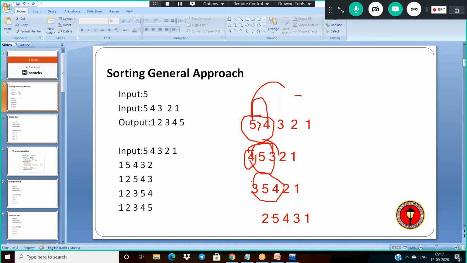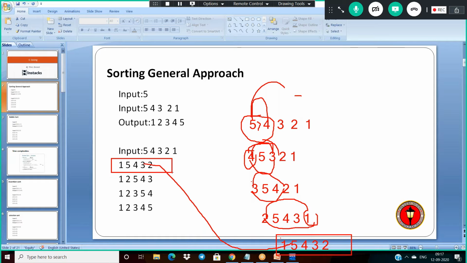So finally, the first index element is compared with the last. Is 2 greater than 1? Yes. Then do the swap. 1, 5, 4, 3, 2. See? So now after completion of the first iteration, what is the output I'm getting here? 1 5 4 3 2.